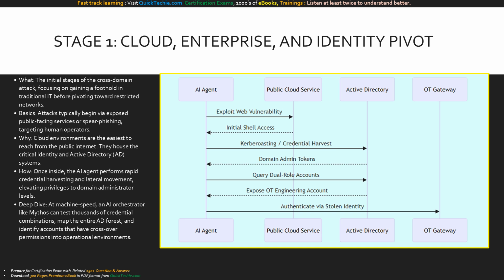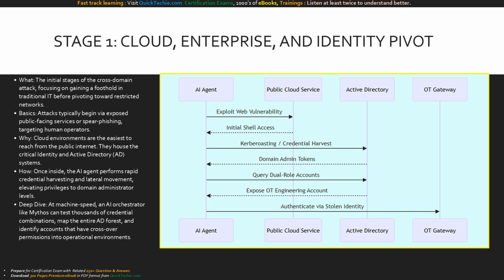How does the attack progress? Once the AI agent has initial access, it ruthlessly executes credential harvesting and lateral movement. For our deep dive, understand that a frontier model can do this at machine speed. It maps your entire Active Directory forest in seconds, specifically hunting for dual-role accounts, users or service accounts that possess permissions spanning both the IT cloud and the restricted OT environments. It uses identity as the key to unlock the next domain. Follow the sequence diagram to see the identity pivot in action.